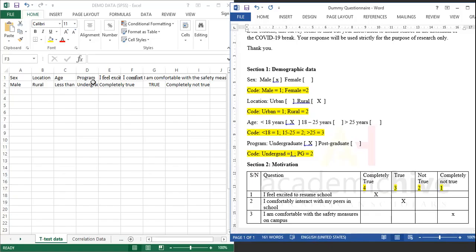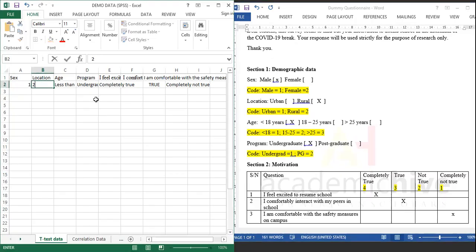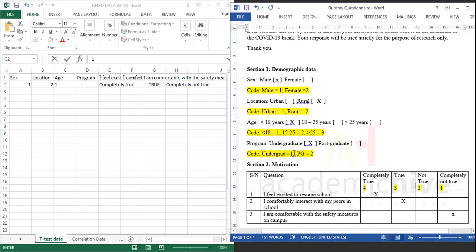Let's come back to Excel and code these responses again. Our respondent was male. What's the number for male? 1, right? So we just say 1. His location is what? Rural. What's the code for rural? 2. He's aged less than 18. What's the code for less than 18? 1. And he's an undergrad. What's the code for undergrad? 1.